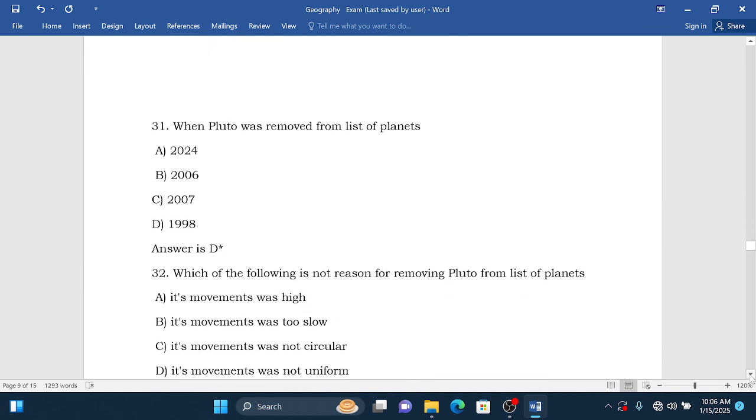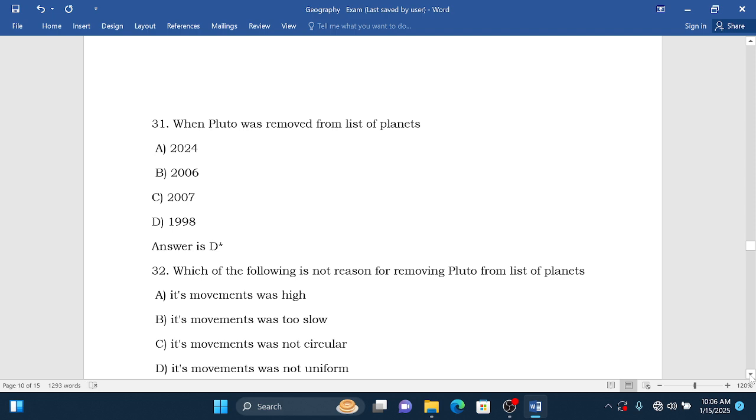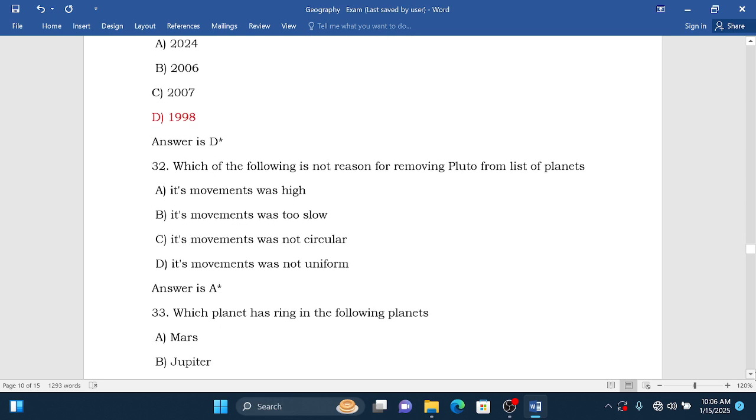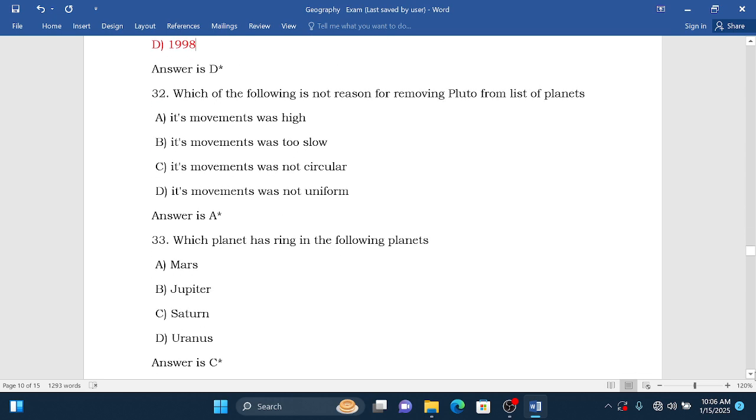When was Pluto removed from the list of planets? 2024, 2006, 2007, 1998. 1998 is the correct answer. Question 32: which of the following is not a reason for removing Pluto from the list of the planets?